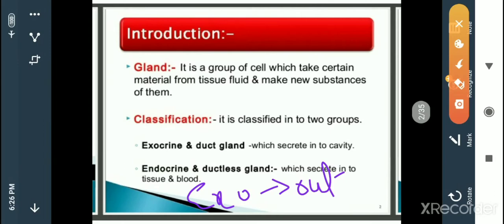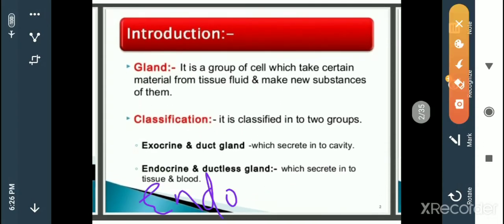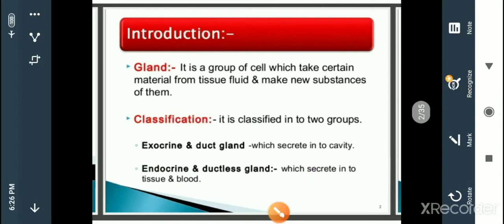Whereas endo means internal: these glands secrete their secretions into the ducts or the blood vessels. These are called endocrine glands. Depending on how and where they secrete, they are classified into these two classes, exocrine glands and endocrine glands.